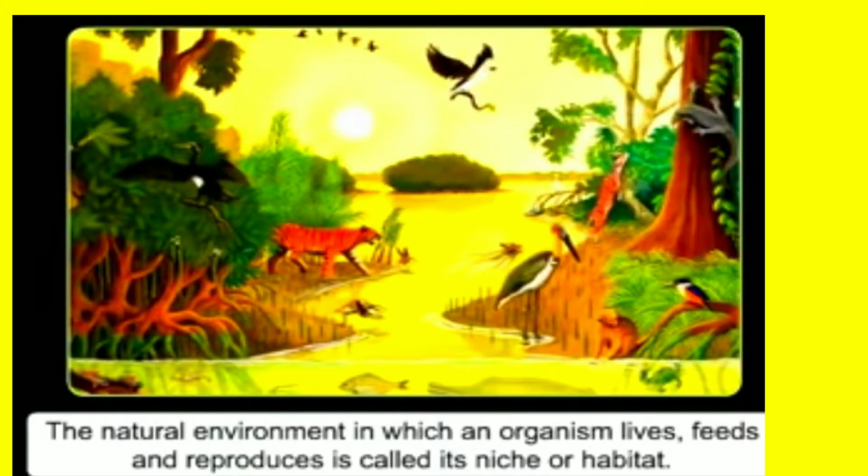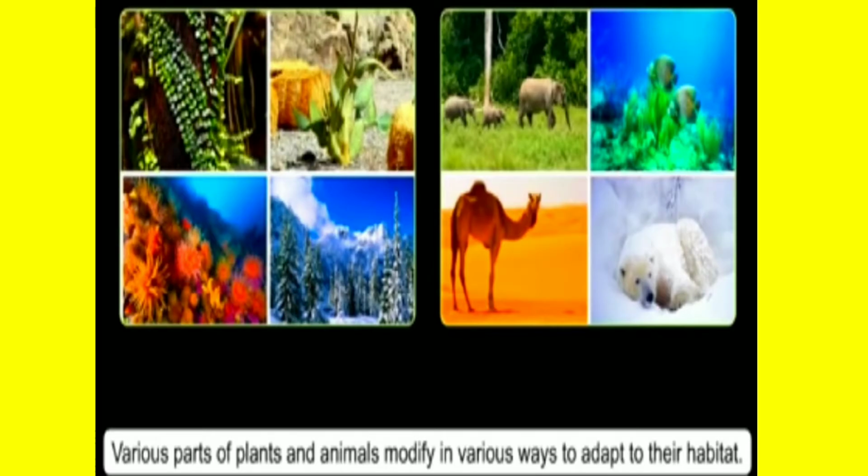The natural environment in which an organism lives, feeds and reproduces is called its niche or habitat. Various parts of plants and animals modify in various ways to adapt to their habitat.